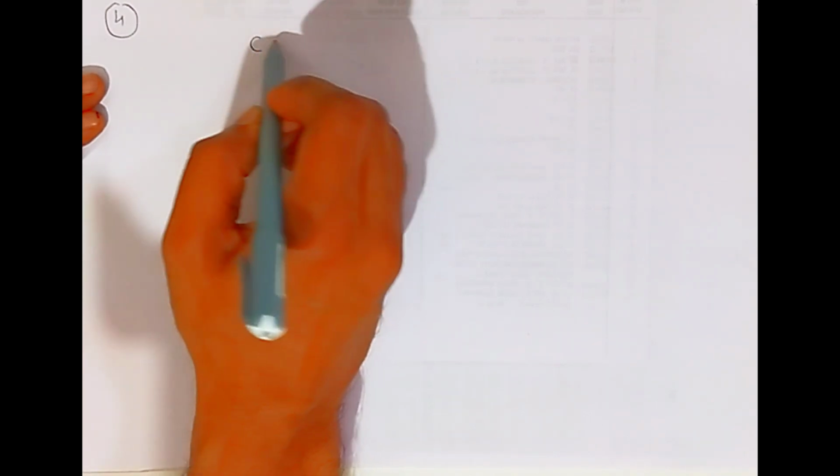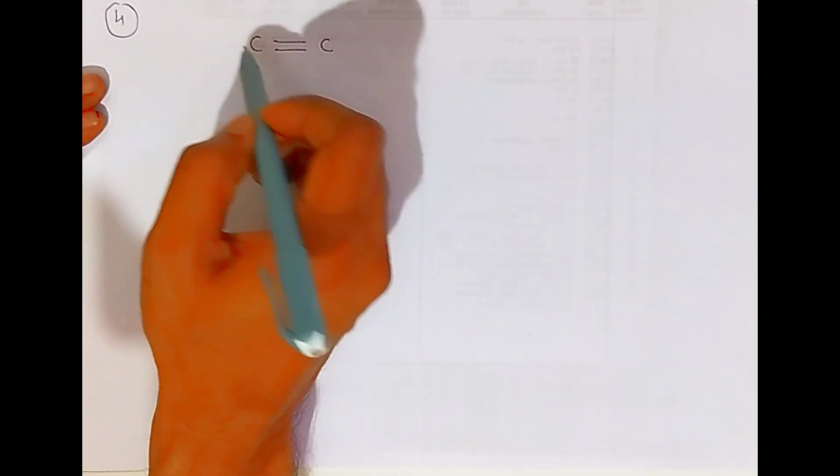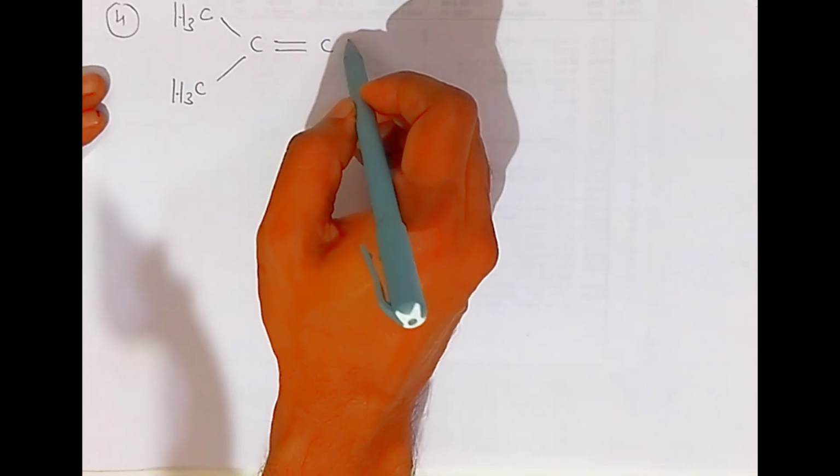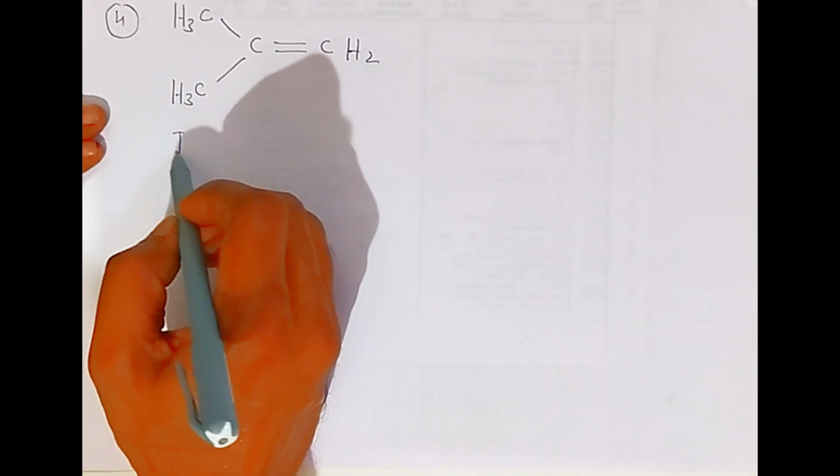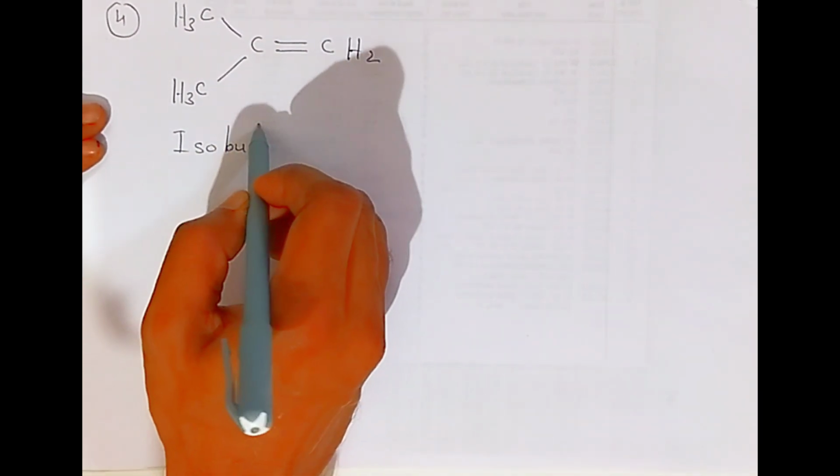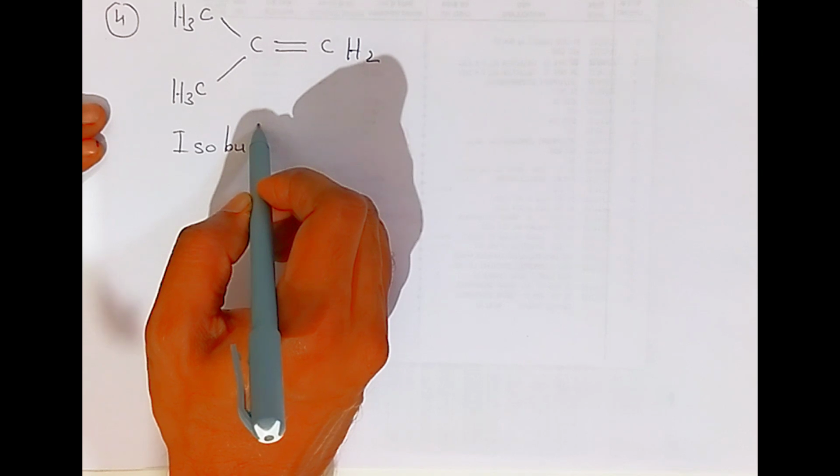If you are taking isobutylene, students, this is the carbon-carbon double bond. Here both the valencies are occupied by methyl groups. This is also a methyl group. Now here, students, you have hydrogen. So total how many carbons? Four carbons. So it is called isobutylene, or you can say isobutene.